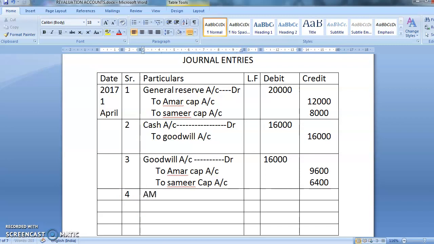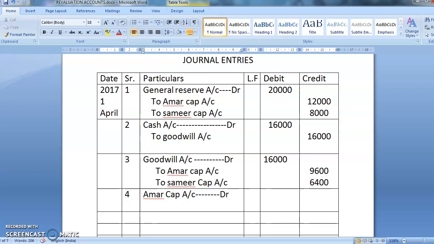So your journal entry will be Amar capital account debit, Samir capital account debit, to cash account.